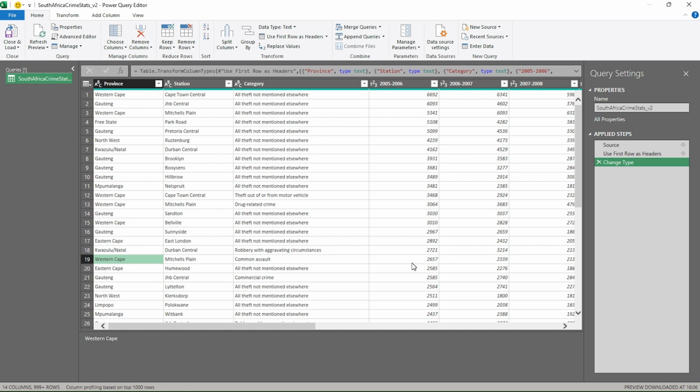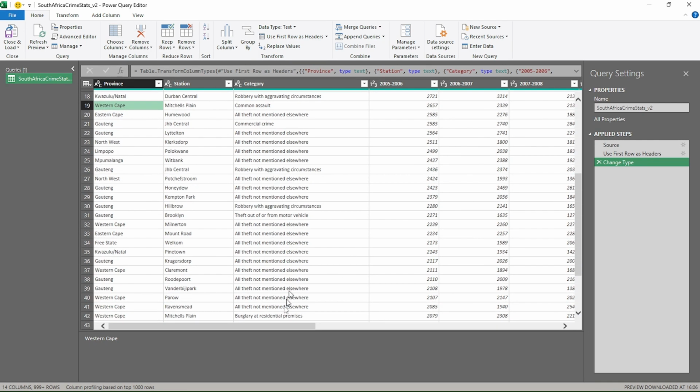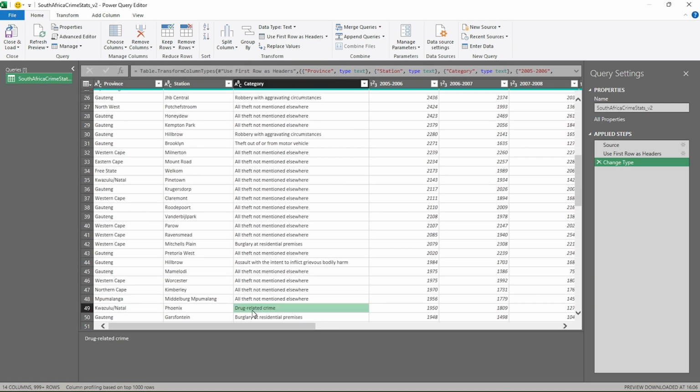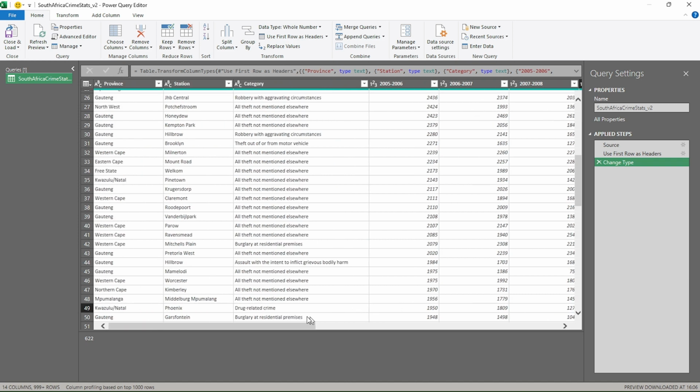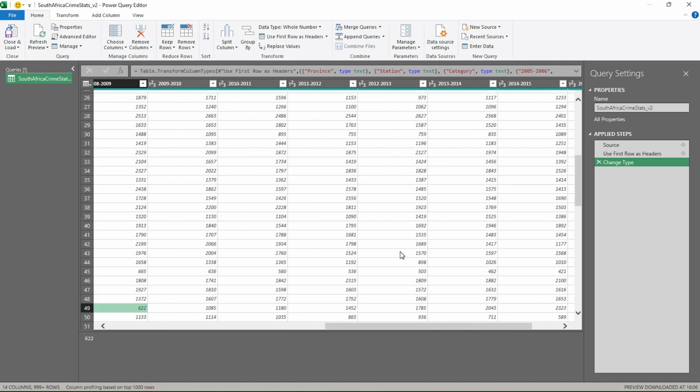In 2005 to 2006, there were 2,657 crimes reported. And then in 2007, there were 2,339 crimes reported. Another example can be, let's go here, drug-related crimes. So drug-related crimes in Phoenix Police Station in KZN, KwaZulu-Natal, in 2008 to 2009, for example, there were 622 crimes reported relating to this crime category in this specific police station, which is based in this province.